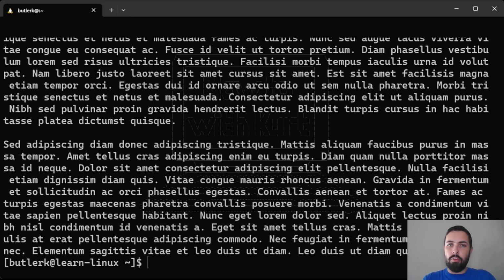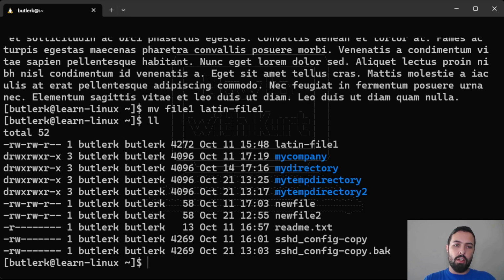The way you rename files in Linux is with the move command. There's no rename command here, you simply use the move command. We're going to say move file one, and I'm going to call this Latin file one. When I hit enter and do a listing, we can tell that file one was updated to Latin file one. So you can rename it whatever you want to.